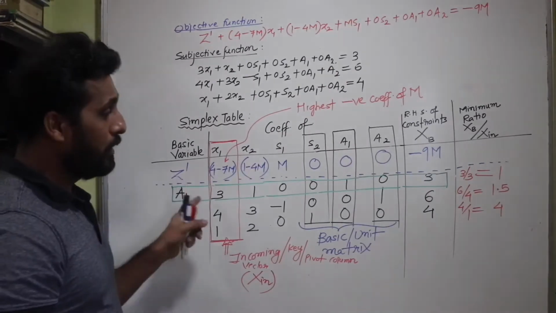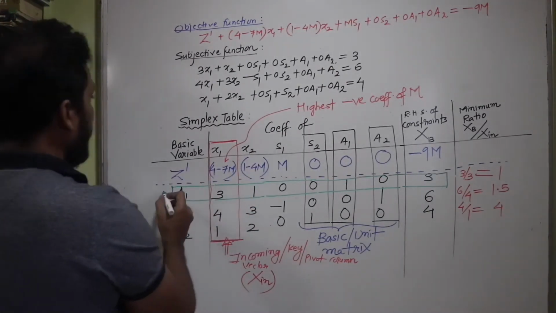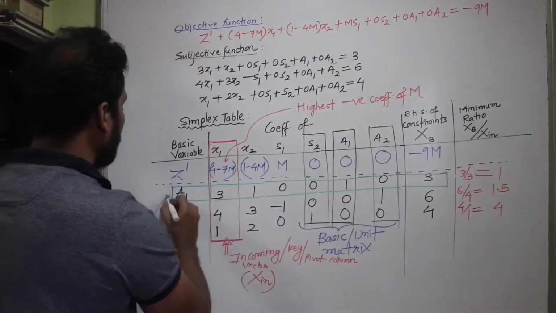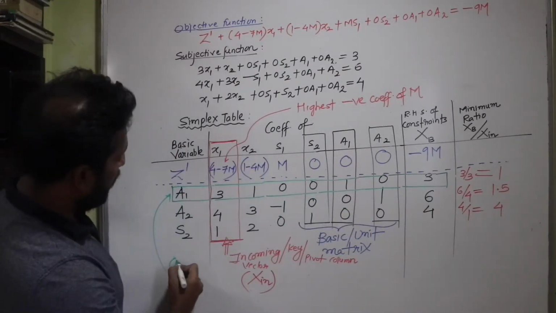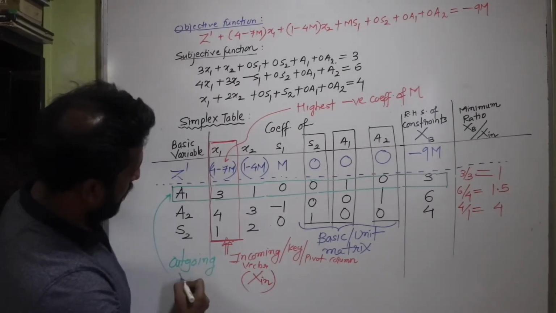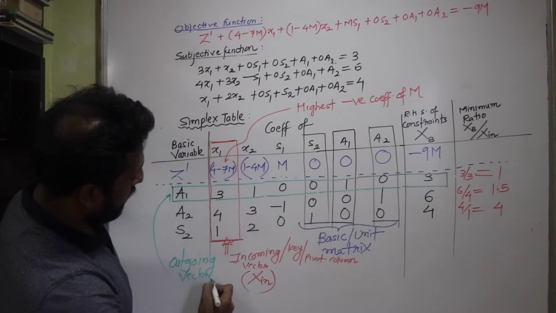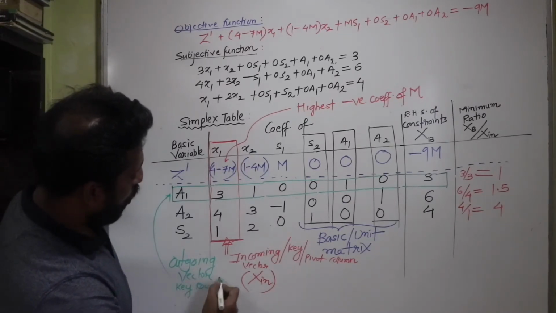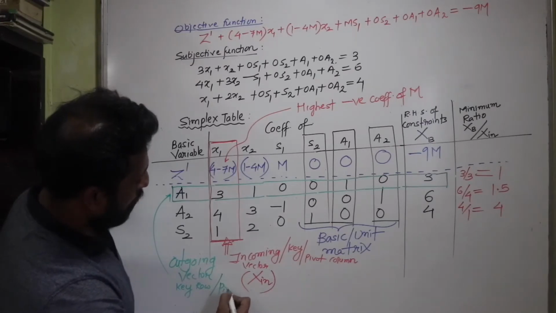X1 enters. So this variable A1 will be called as an outgoing vector. So I'm going to call A1 as outgoing vector. So I'll write down over here, this is A1 which is our outgoing vector. This is also called as the key row, or it is also called as the pivot row.